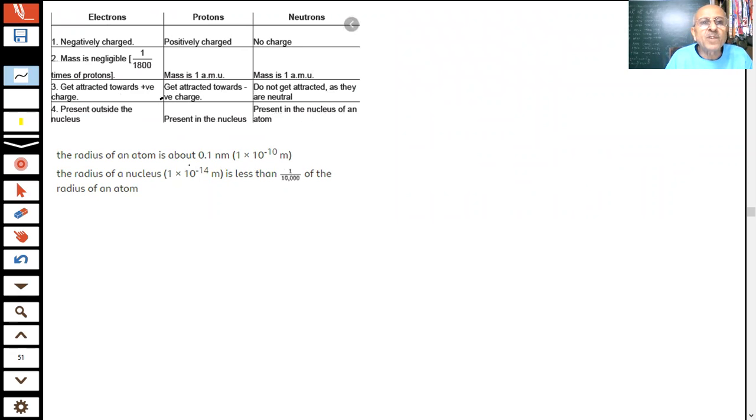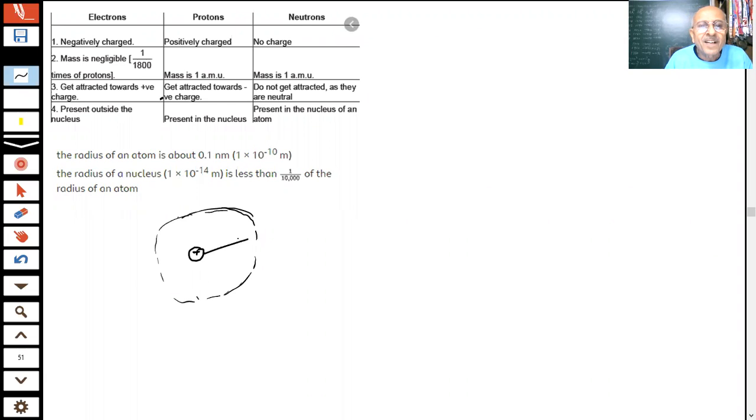The radius of the atom, you can see, is about 1 into 10 to the power minus 10 meter. Then the radius of the nucleus is 1 into 10 to the power minus 14 meter. This is an important point, students. The nucleus is very, very small. This is my nucleus, and this is the radius of the atom. My drawing is not to scale, I'm just saying that.